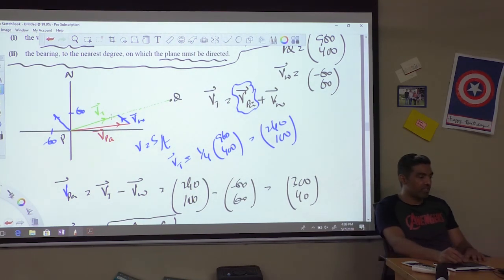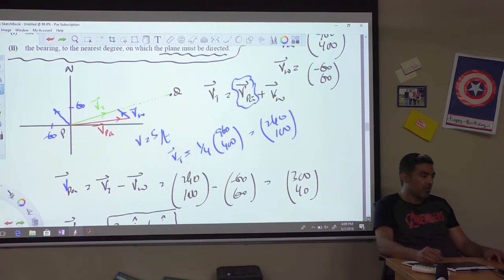If it started off in this direction, the wind would have pushed the plane and the plane would have gone somewhere like this. But we don't want that, we want the plane to go in the PQ direction. So the plane was steered a little inwards, so that even with the push of the wind, both vectors summing up, it would fall exactly on course from P to Q.